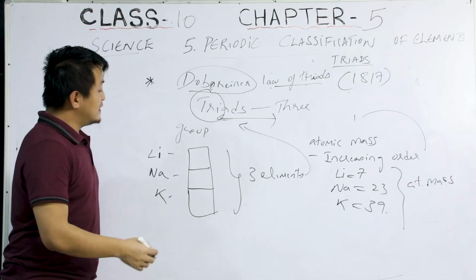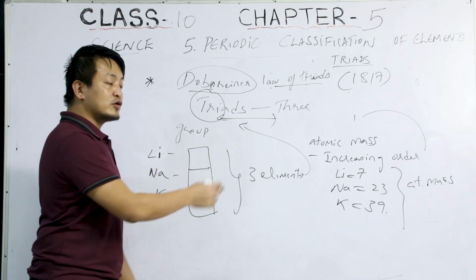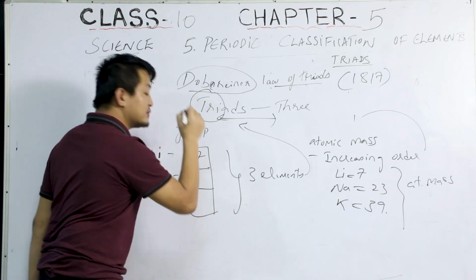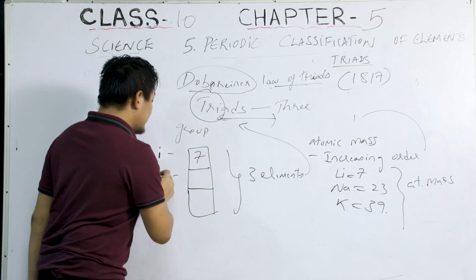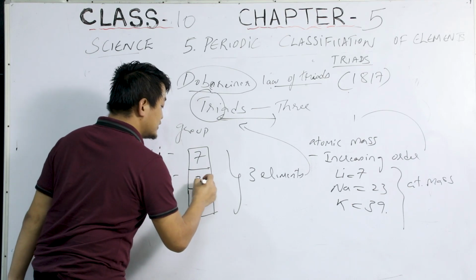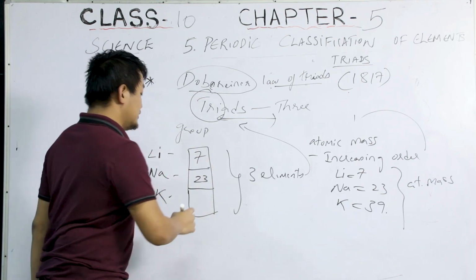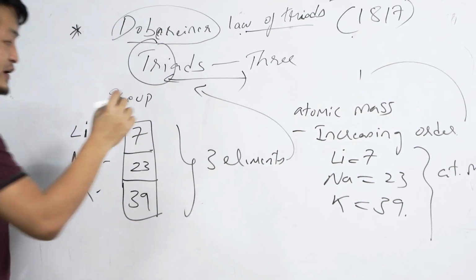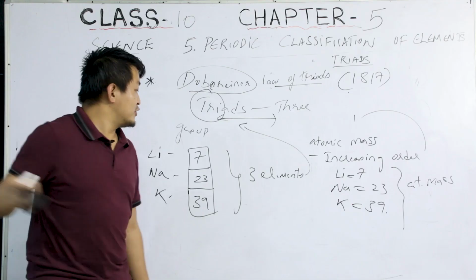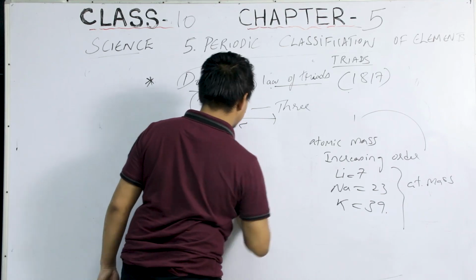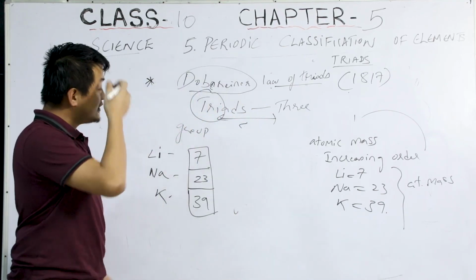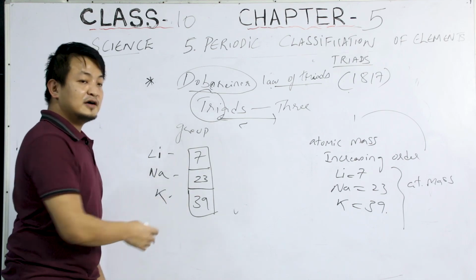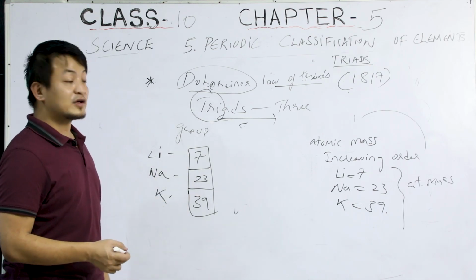Now, students, in increasing order the first one will be the smaller one. So lithium, the atomic mass would be 7. Sodium, the atomic mass would be 23. Potassium, the atomic mass would be 39. Are you clear so far? Till here, he formed a group of 3 elements and arranged them in increasing order of atomic mass.